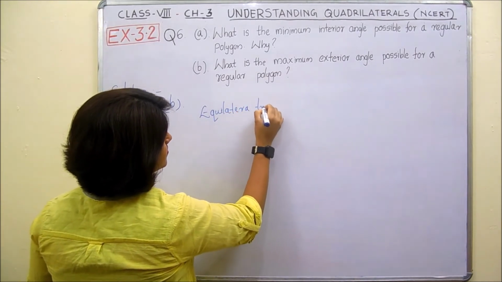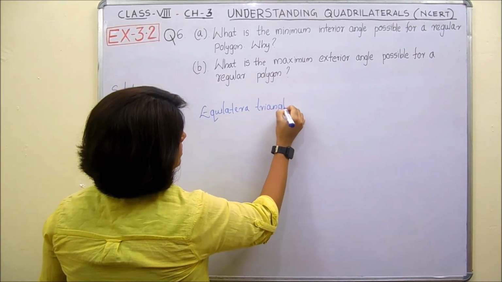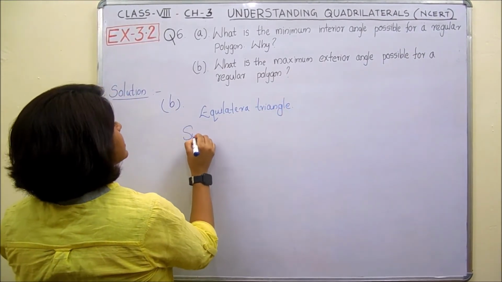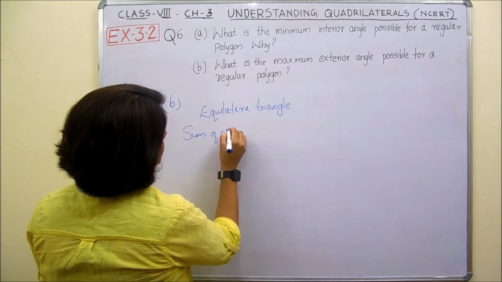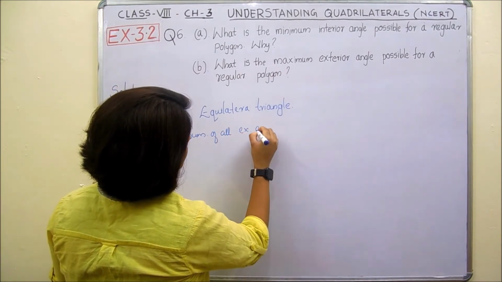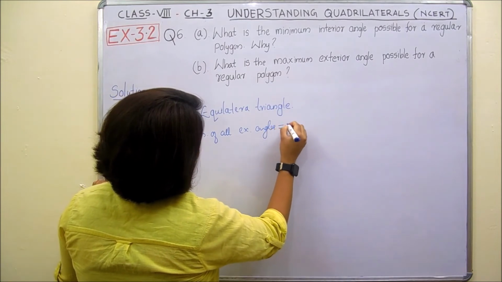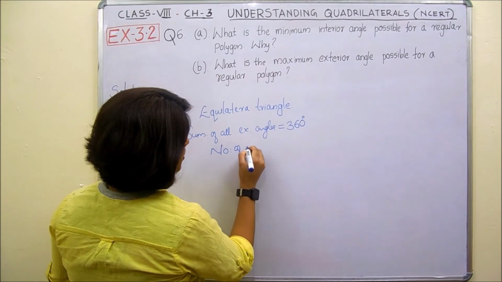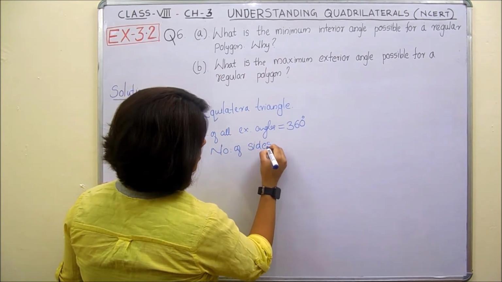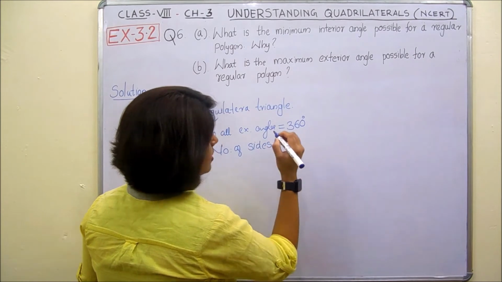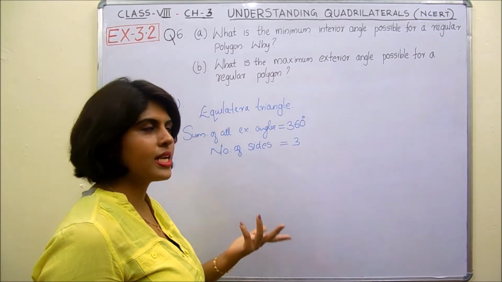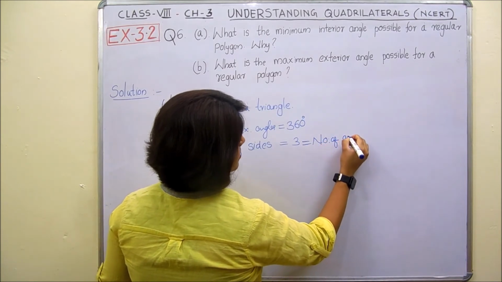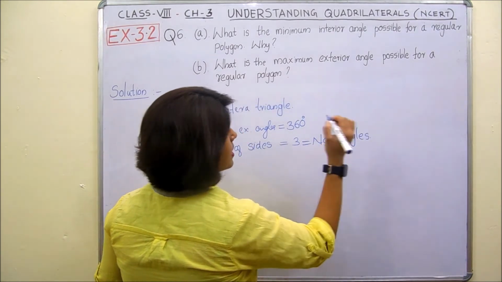And we have by exterior angle sum property, sum of all exterior angles of a triangle equal to 360 degree, and we have number of sides equal to 3, which is equal to number of angles.